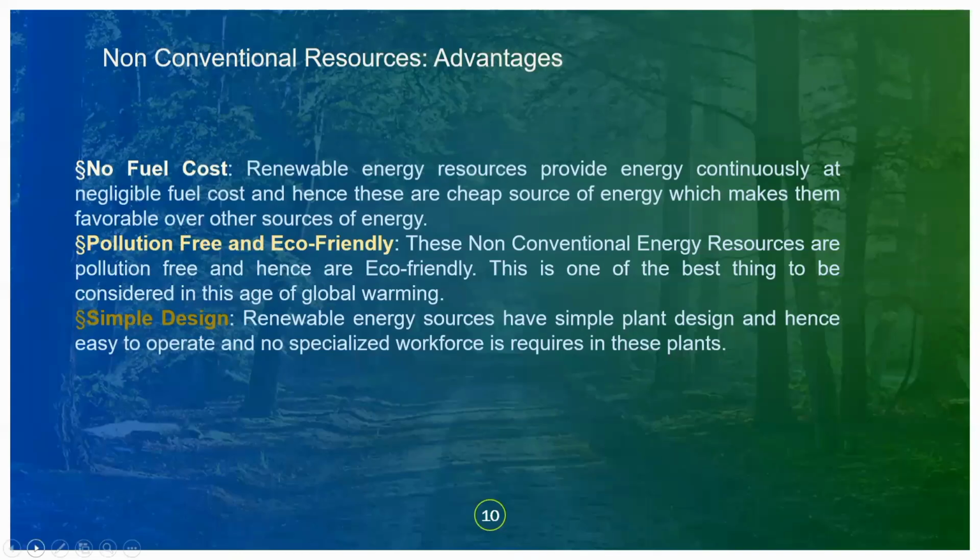So in the next slide, let us see a few of the advantages and challenges of the non-conventional energy sources. Advantages: it has lots of advantages because it is useful for us in future, and it should be used in future to reduce the pollution rate. No fuel cost, pollution free and eco-friendly, and simple design.